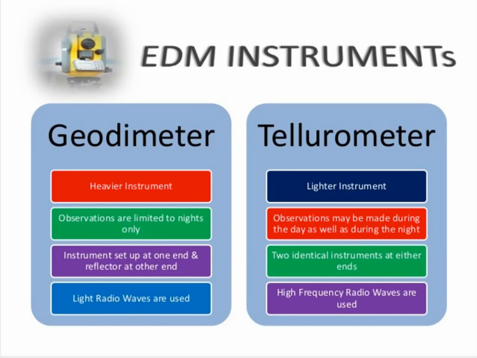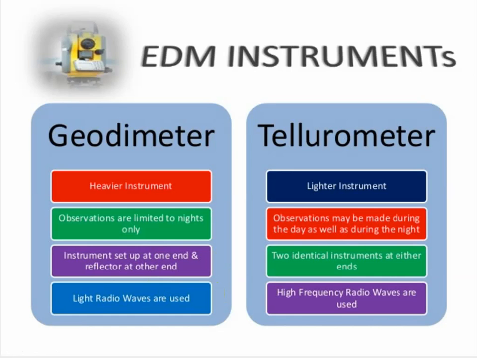Using the geodimeter, we can make observations only during the night. The instrument is set up at one end and a reflector at the other end. The distance is measured by setting the instrument at one end and holding the reflector at the other end. In the geodimeter, light waves are used.